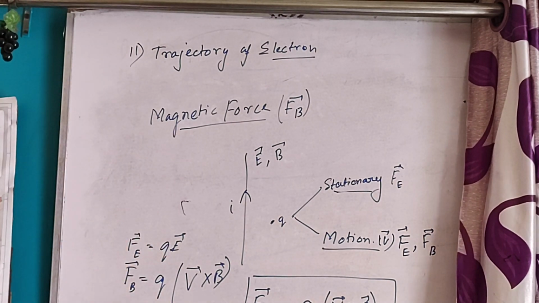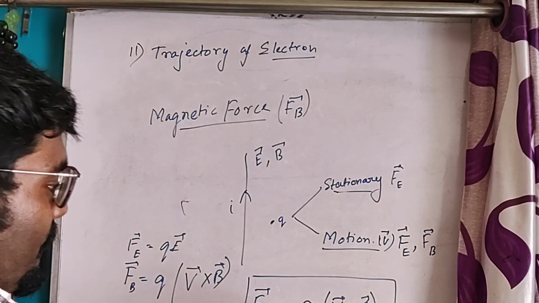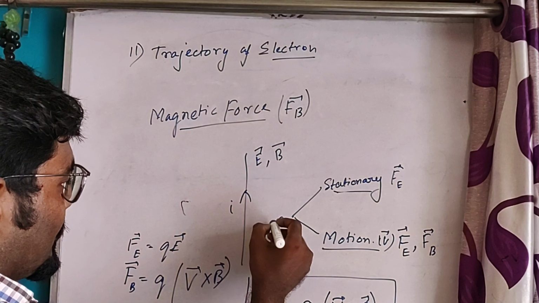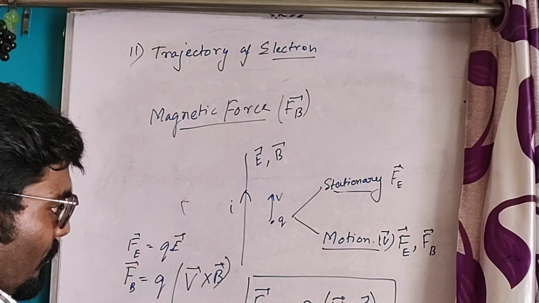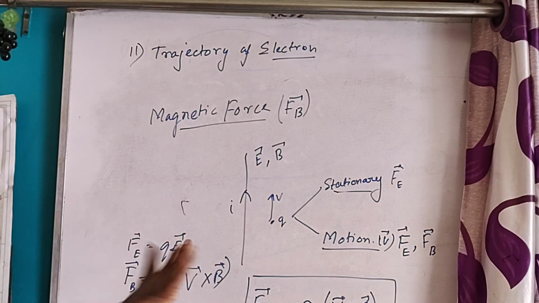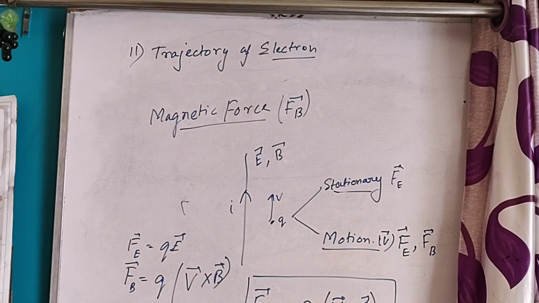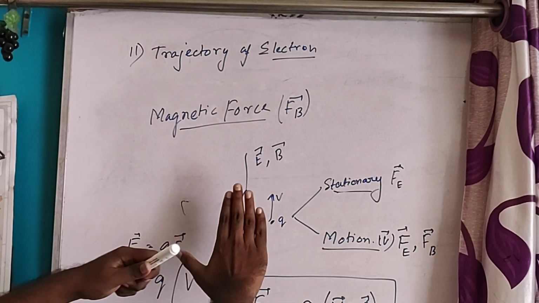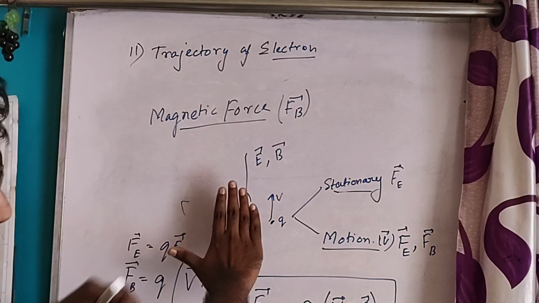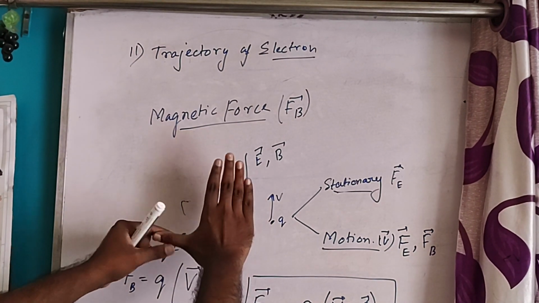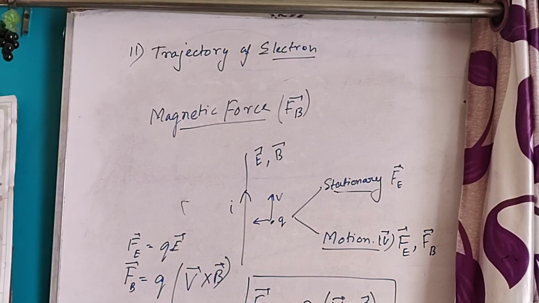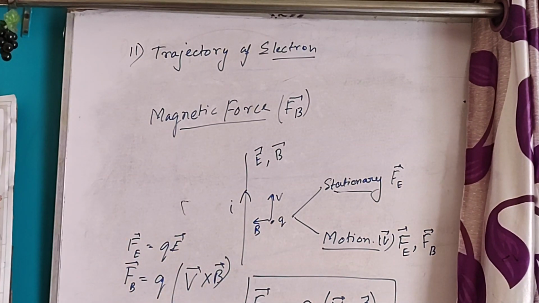Now see, F equals Q into V cross B. Now V is the velocity. Suppose this will be the velocity. And the magnetic field, what will be the direction of the magnetic field? We all know the right-hand thumb rule. We will place the palm over this electric current in such a way that the fourth finger will show the direction of the current, and the thumb will give the direction of the magnetic field. So the magnetic field will be in this direction.